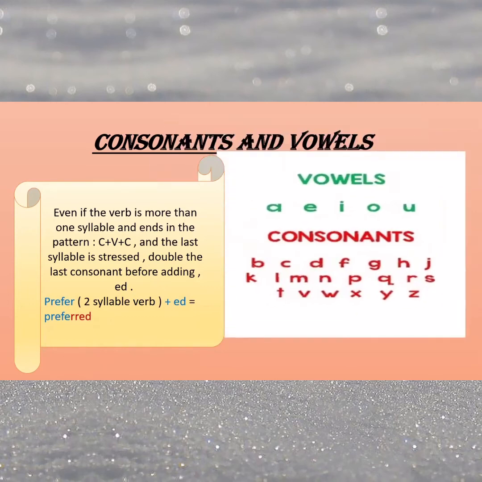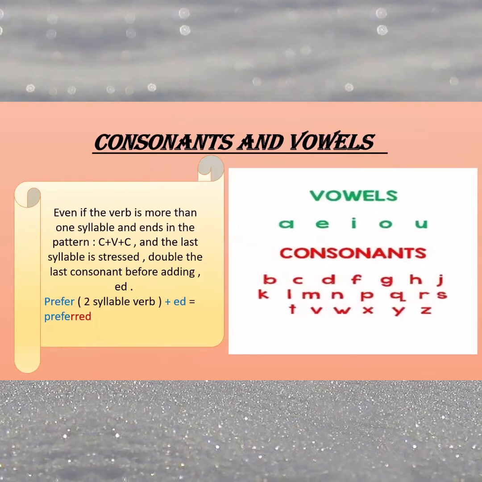And here I remind you with the vowels and the consonants. Vowels in English are a, e, i, o, u mainly. We have some exceptions, of course, and we have a lot of combinations. But as a main idea, this is accepted: a, e, i, o, u. Then all other letters are called consonants.